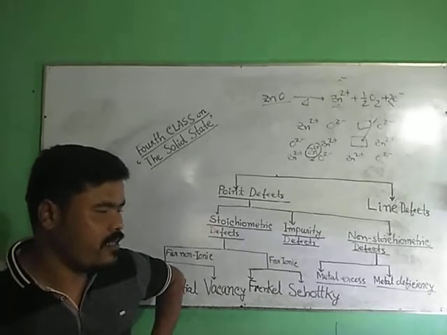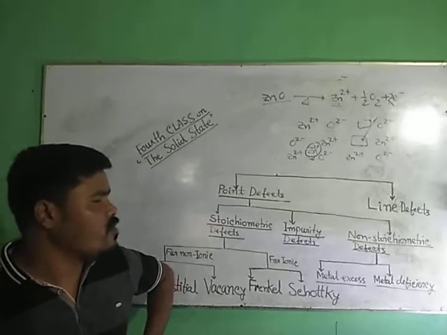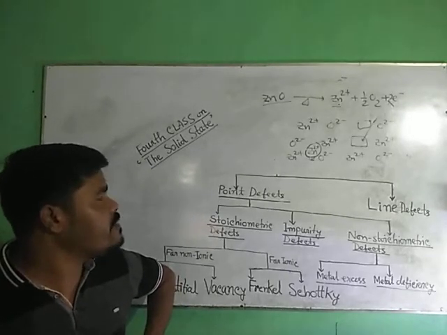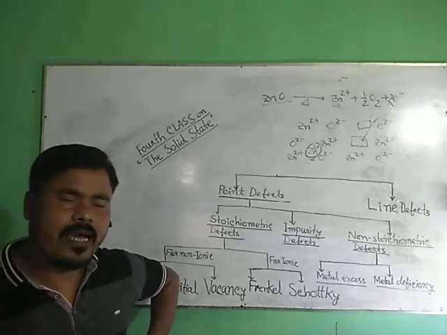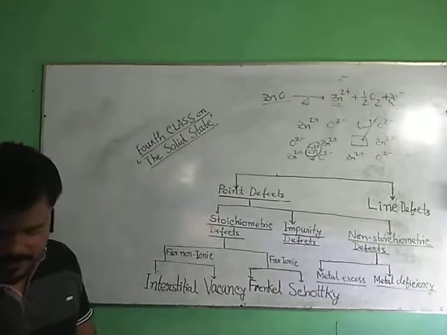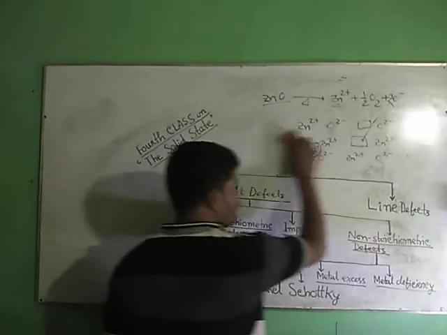So there will be a smaller amount of metal than in the ideal crystal structure.